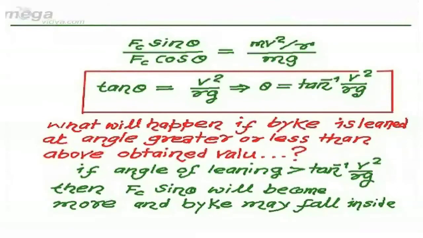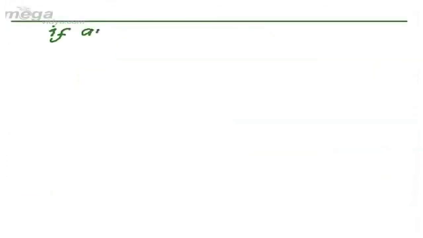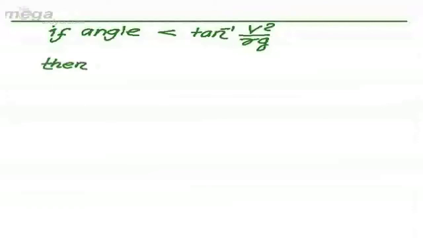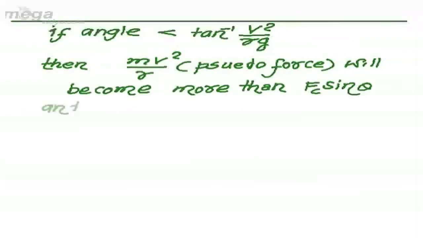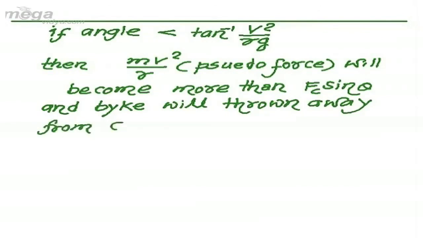As Fc sin theta is more than the desired value, the bike will fall inside the curvature. And if the angle is less than tan inverse v square by rg, then mv square by r, the pseudo force, will become more than Fc sin theta and the bike will be thrown away from the center.